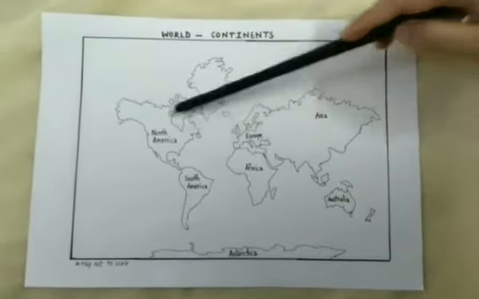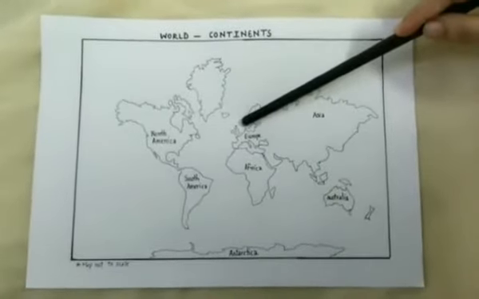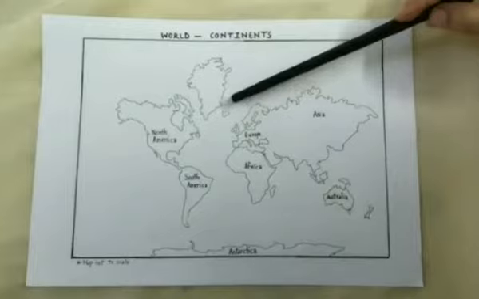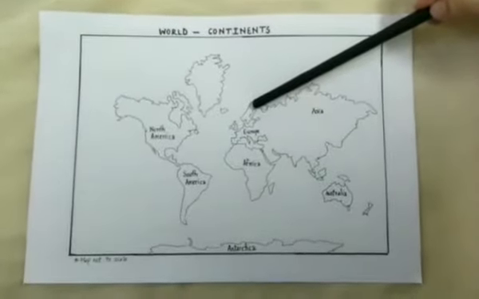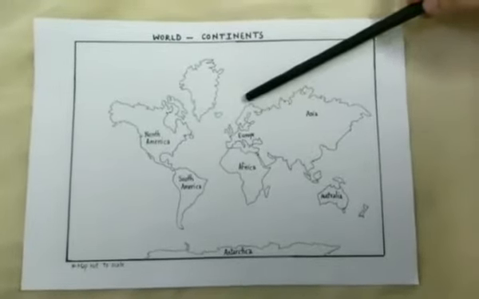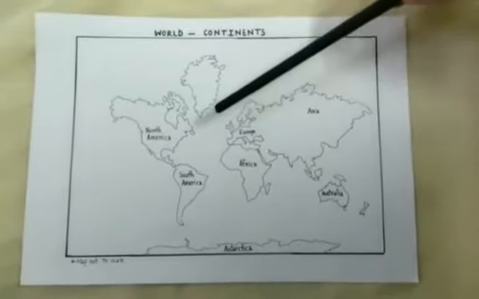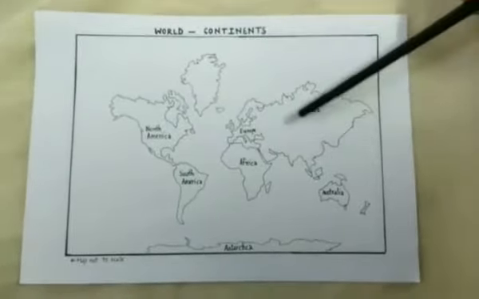In the past, all these continents were joined together to form one supercontinent, and this was explained in the theory of continental drift, which states that continents are slowly drifting apart, slowly moving away from each other, and that resulted in the formation of these continents.